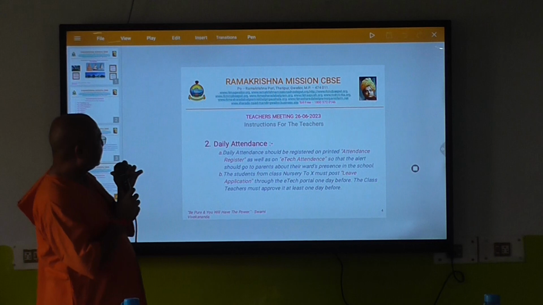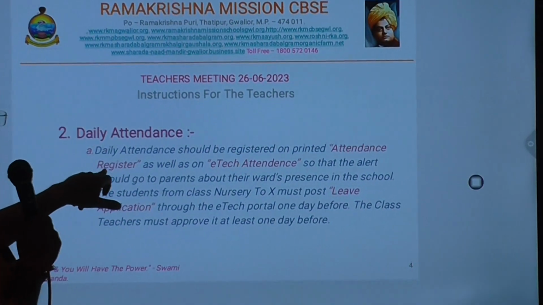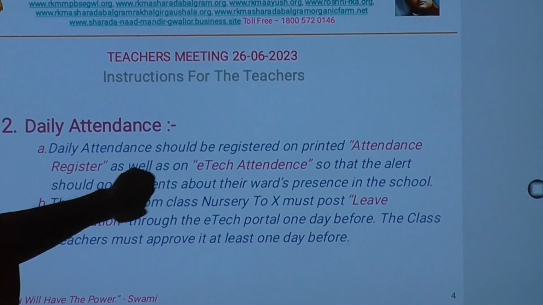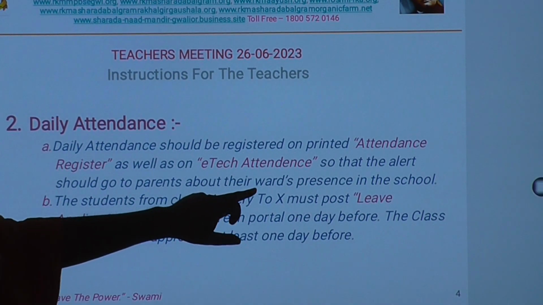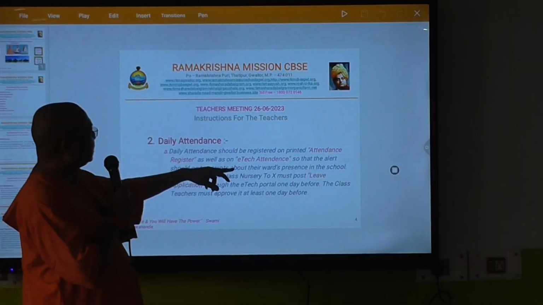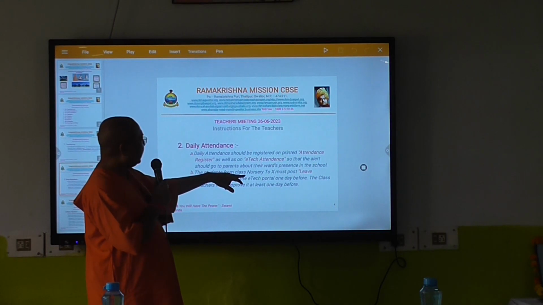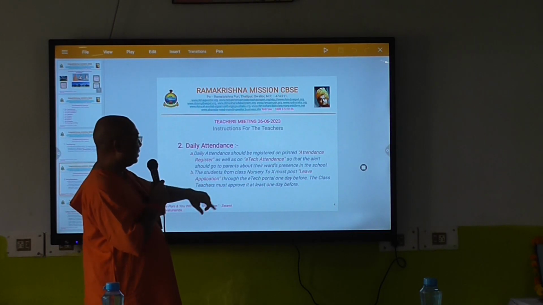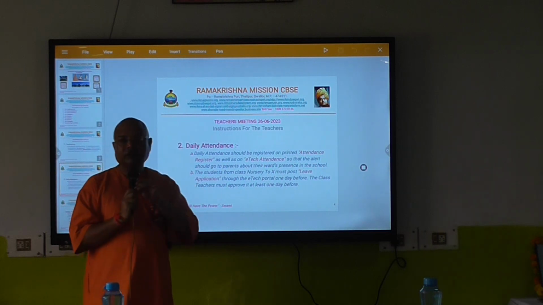Second, daily attendance. The daily attendance should be registered on the printed attendance register as well as on e-take attendance, so that the alert goes to the parent about one's presence in the school. The students from class nursery to 10 must post leave application through the e-take portal one day before. The class teacher must approve it at least one day before.